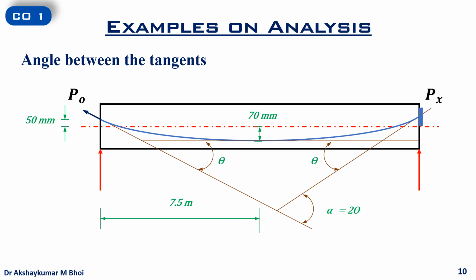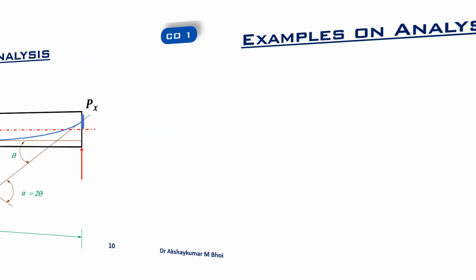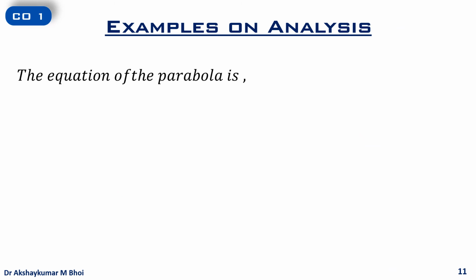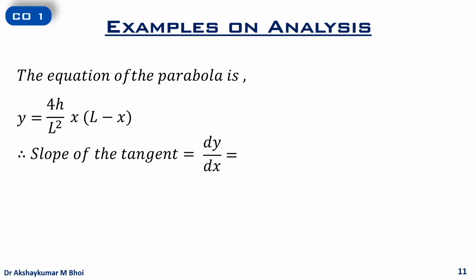The cable is being tensioned from one end only and one end is anchored, so there will be a loss of pre-stress due to friction from tensioning end to the anchored end. Therefore, the distance x shall be 15 meter, that is the length of the beam. Now, the equation of parabola is y equal to 4h upon L square x into L minus x. If we differentiate the equation with respect to x, we get the slope of the tangent as dy by dx equal to 4h upon L square into L minus 2x.